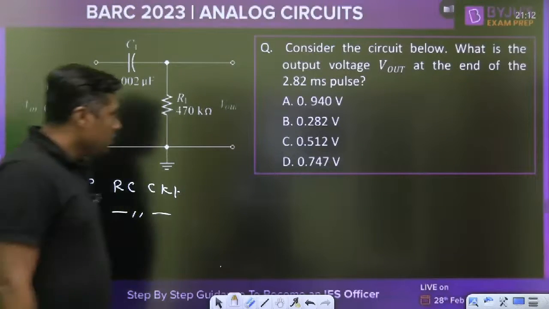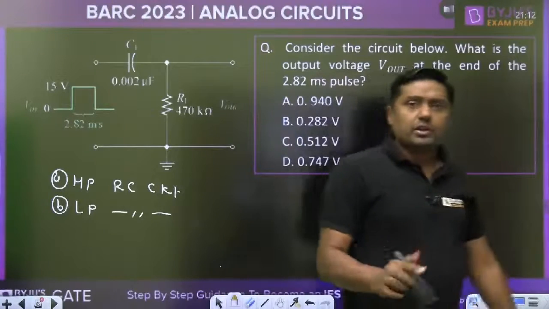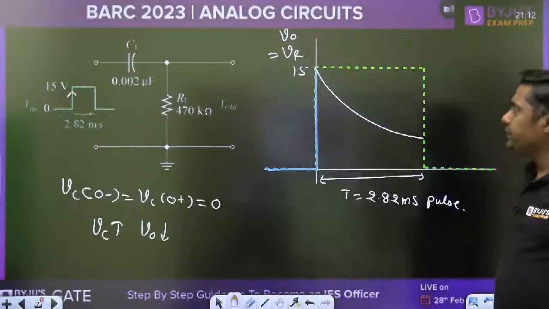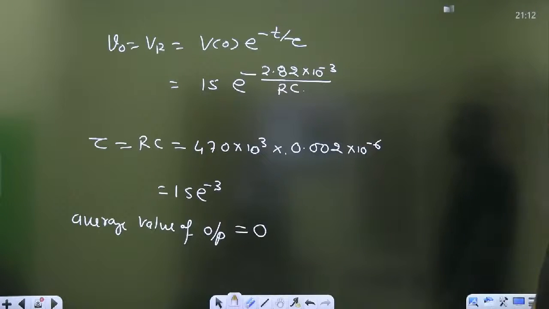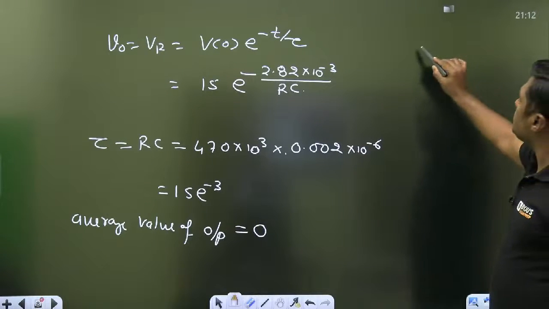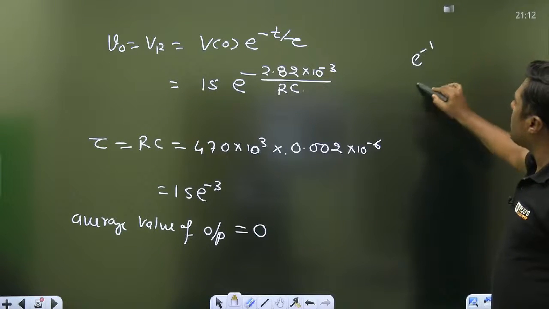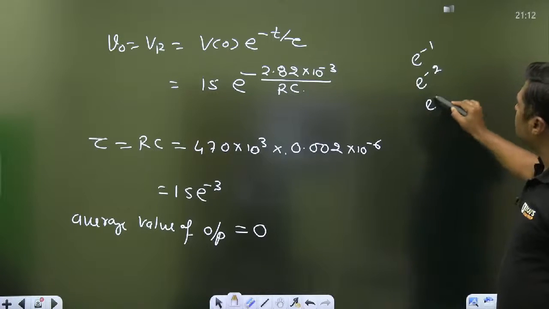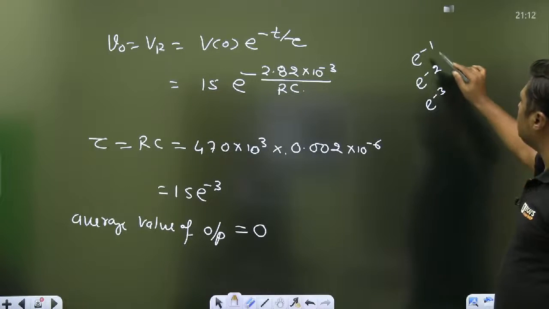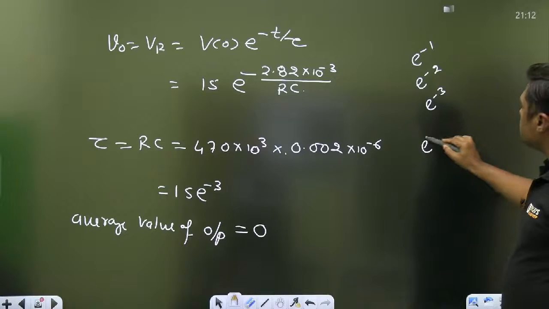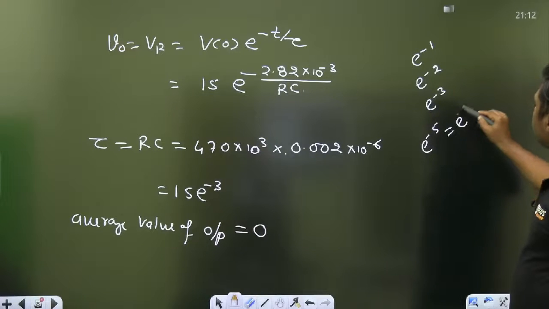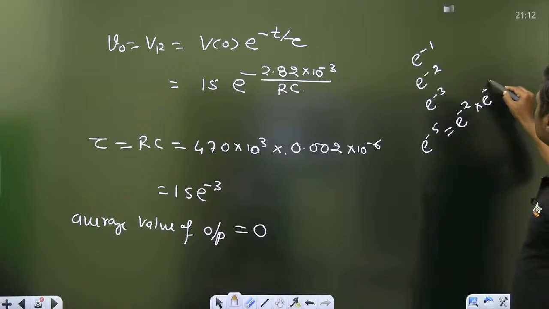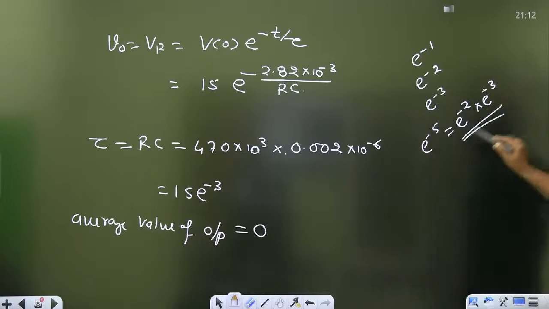Okay then. So that is a simple calculation. Within 1 minute we can solve it. And remember, always know the value of e raised to power minus 1, e raised to power minus 2, e raised to power minus 3, up to this point. Suppose it is asked what is e raised to power minus 5, you can write it like this, and that will give you the value and we can find it.